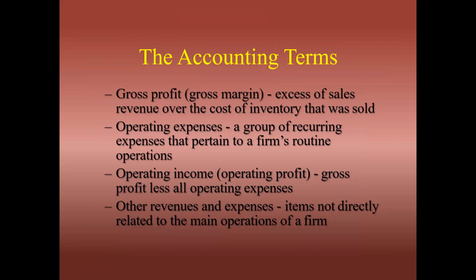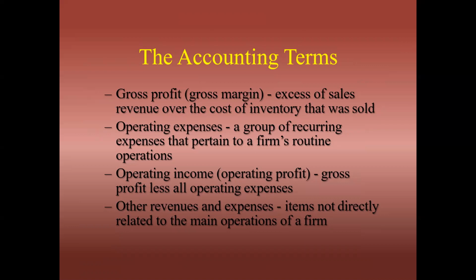The accounting terms gross profit or gross margin: the excess of sales revenue over the cost of inventory that was sold is known as gross profit. If the cost of sold inventory is more and sales proceeds are less, then we will get gross loss.